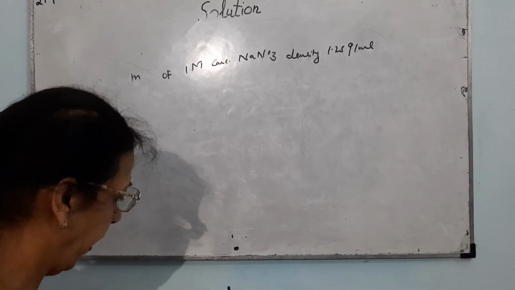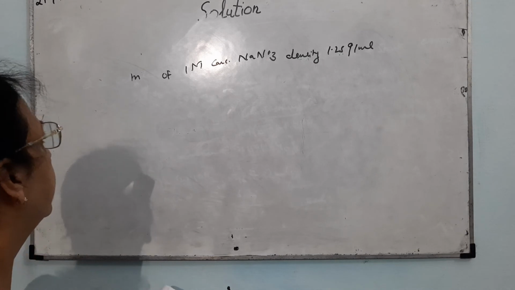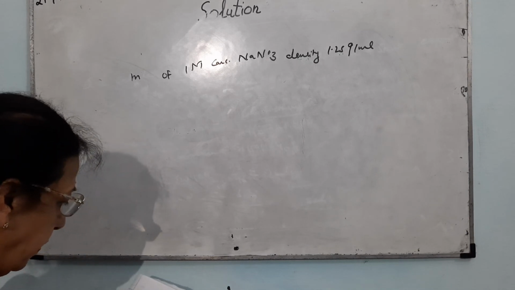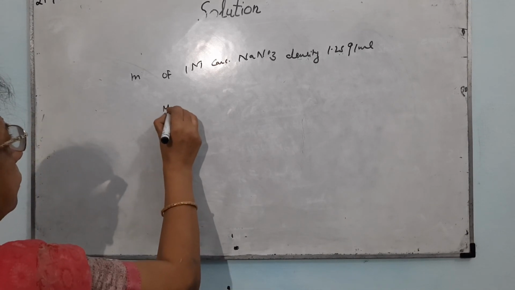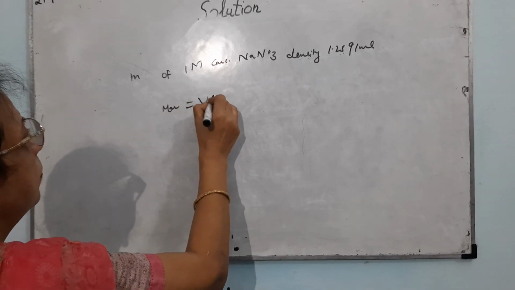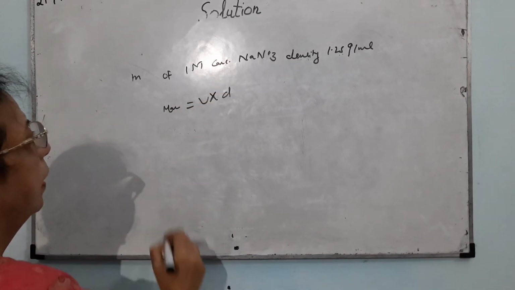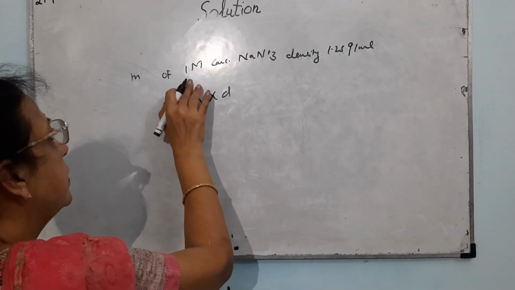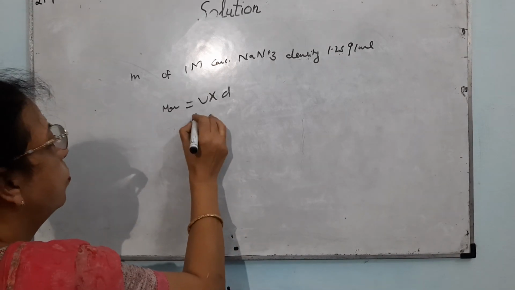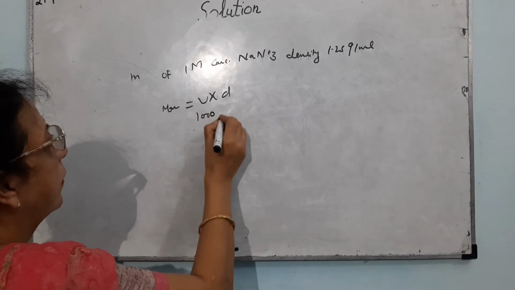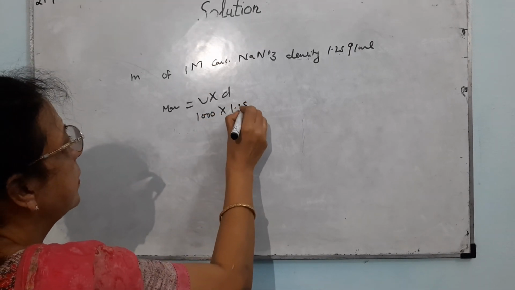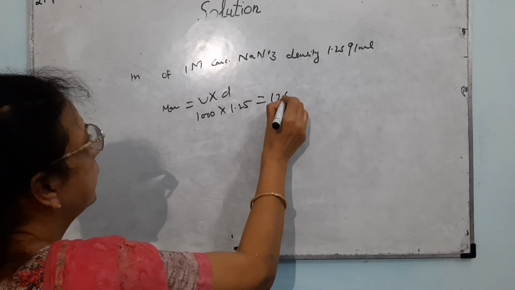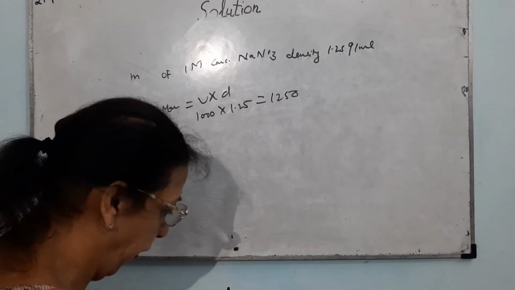Here you have to apply a formula which you studied in class 11: mass is equal to volume into density. Because it is 1 molar, you will take the volume as 1000. The density is given as 1.25, so this comes out to be 1250.